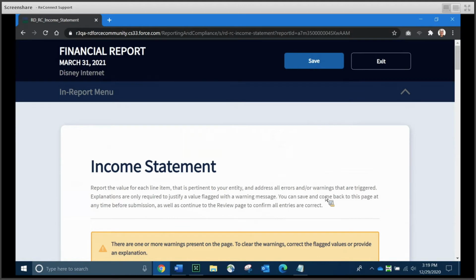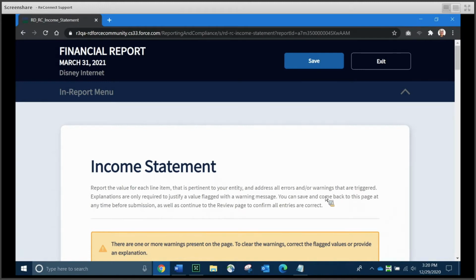Now I'm going to talk generally about the income statement and the balance sheet together for a moment because they function very similarly in the system. For both the income statement and the balance sheet, line items are going to require manual data entry. There are also some line items that are going to auto-calculate using either specific line items elsewhere on the page, system populated data based on other financial report schedules, or a combination of both.